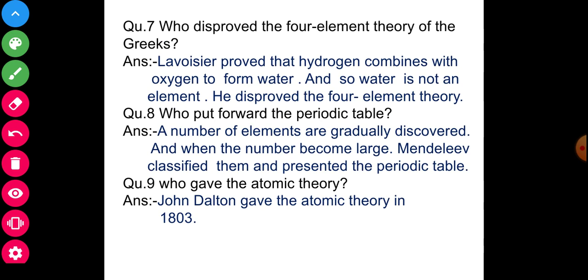Question number 7. Who disproved the four element theory of the Greeks? Lavoisier proved that hydrogen combined with oxygen to form water, and so water is not an element. He disproved the four element theory.